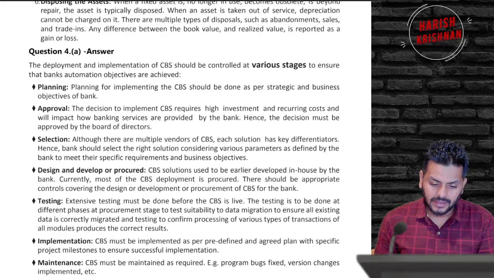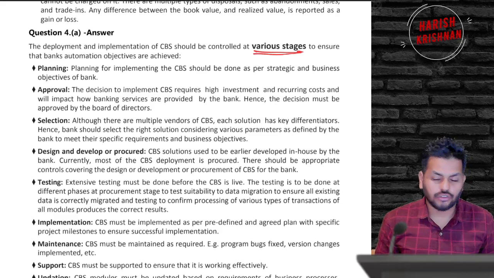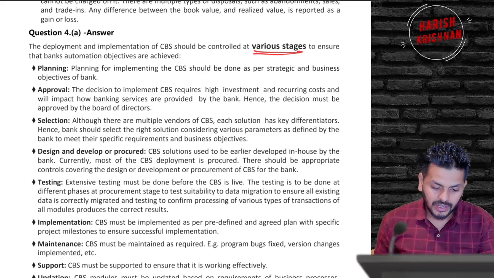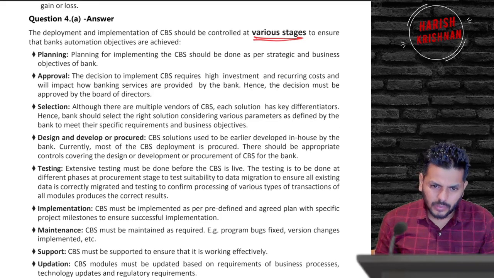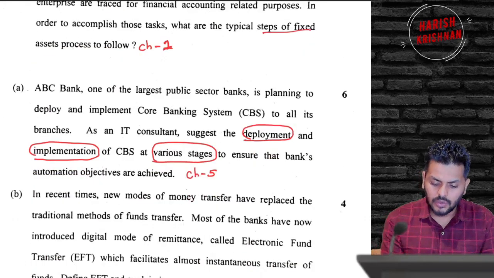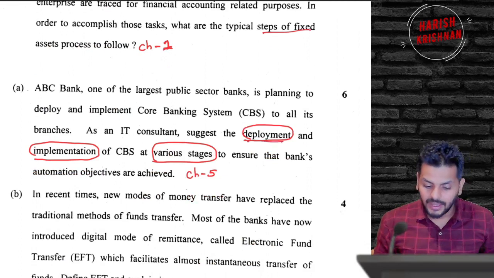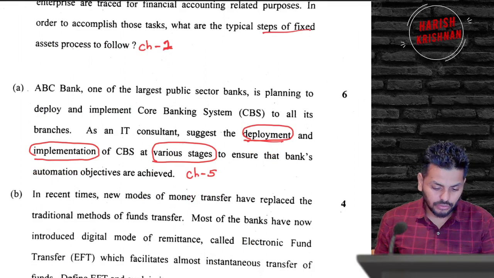And then this is a repeated question. I don't know how many times they're asking this question from the core banking system chapter. Even in the past attempt or the one before that, they've asked this question. The stages involved in implementing a core banking system. You want to deploy, means put to use. I've been telling this so many times. So implementation of core banking systems.